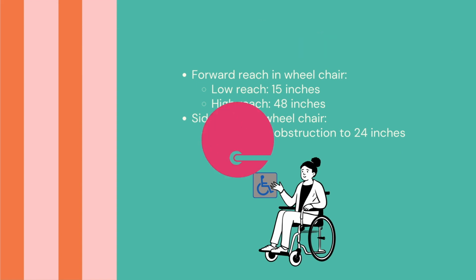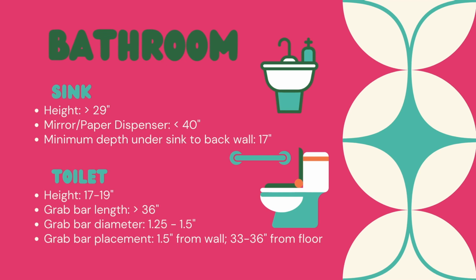For the bathroom, thinking about the sink, the height should at least be 29 inches so that the wheelchair can go under the sink. The mirror/paper dispenser should be less than 40 inches so that they can reach it. The minimum depth under the sink to the back wall should be 17 inches. Again, it's trying to get that wheelchair under so they can reach the sink.